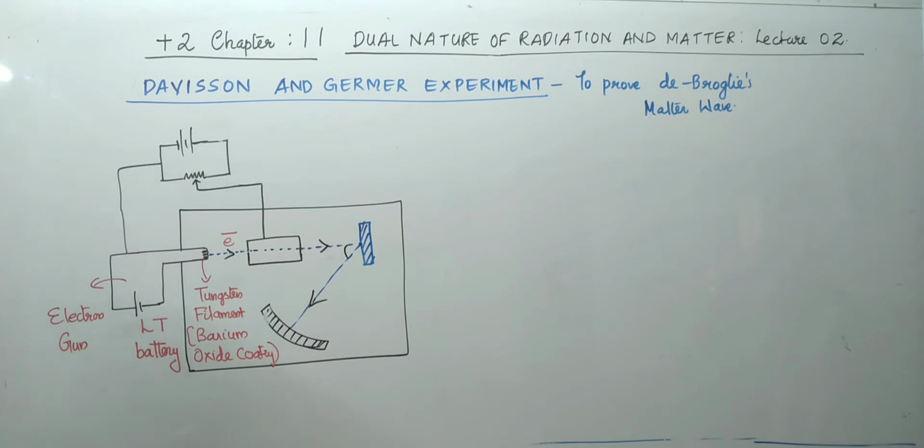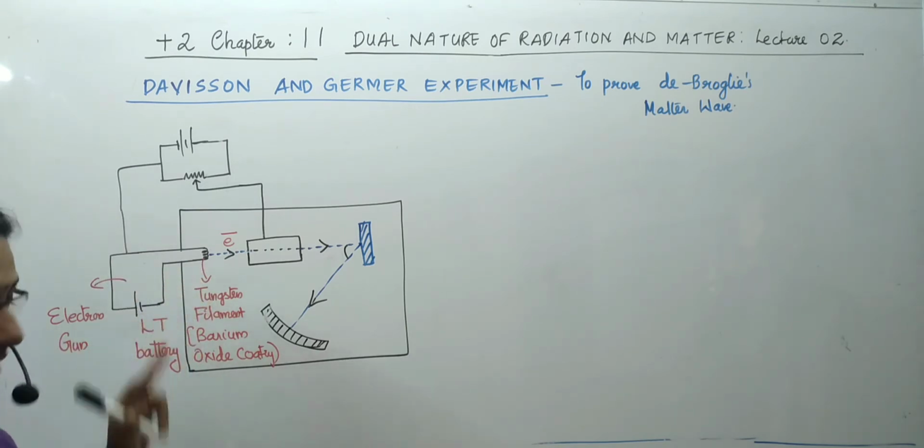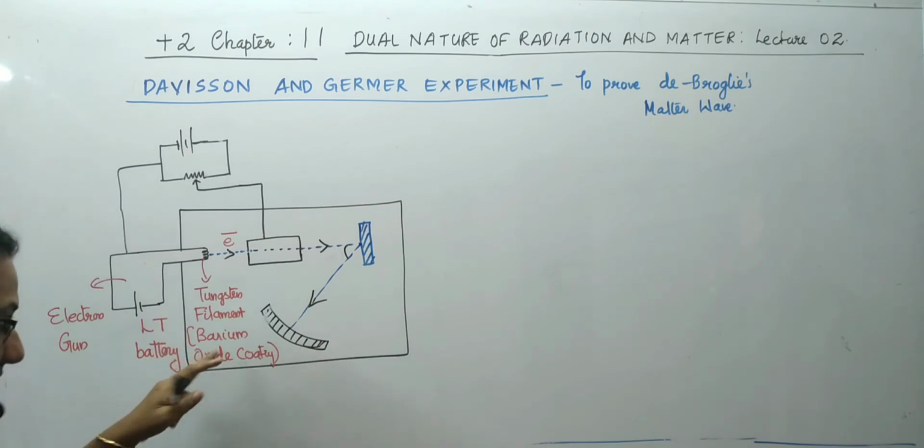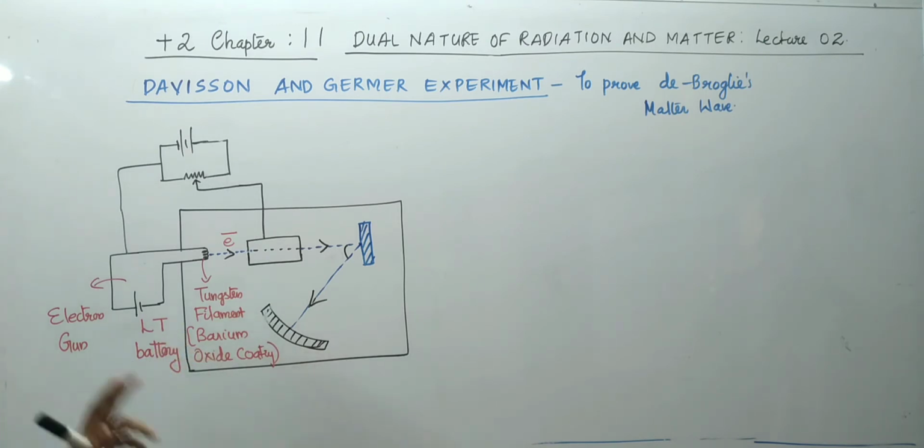So there is an electron gun. What are the features of the electron gun? The electron gun consists of a tungsten filament having a barium oxide coating, which is connected to a low tension battery, and when this is switched on, what happens? Electrons are released from this.